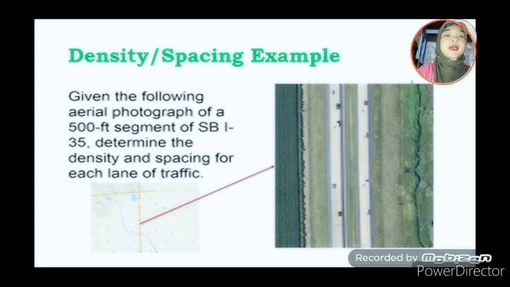So, we can see the road going south and north. So, let us solve for the density and spacing for each lane of traffic.